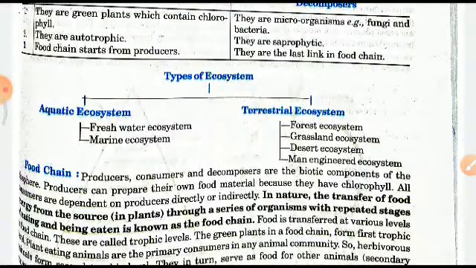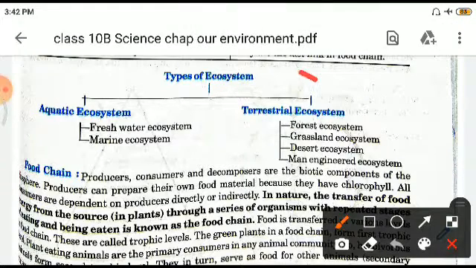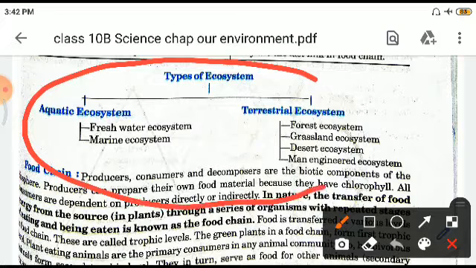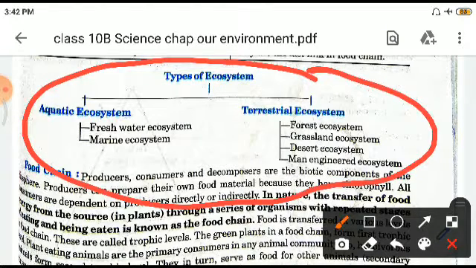Now we come to the types of ecosystem. There are mainly two types: aquatic and terrestrial. Aquatic includes freshwater and marine ecosystems. Terrestrial includes forest, grassland, desert, and man-engineered. So from this chart it is clear that there are in all six kinds of ecosystem.